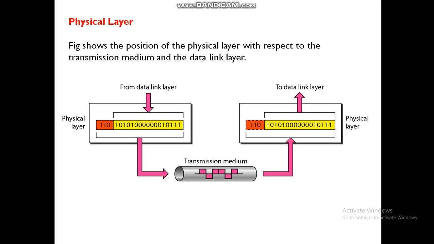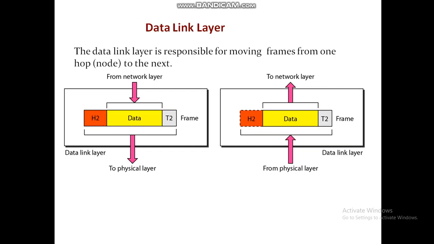Then the data link layer. The position of the data link layer is understood from this figure. Header 2 and trailer 2 are attached by the data link layer and removed at the receiving side by the same layer, the peer layer. The main functionality of this layer is framing and hop-to-hop delivery.